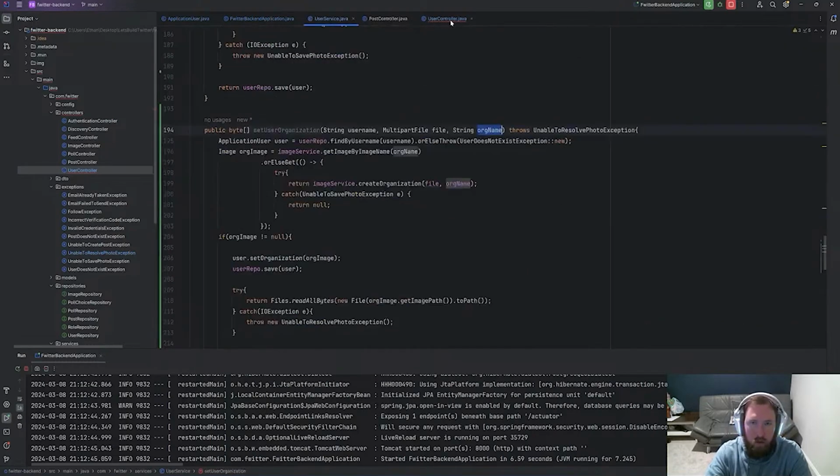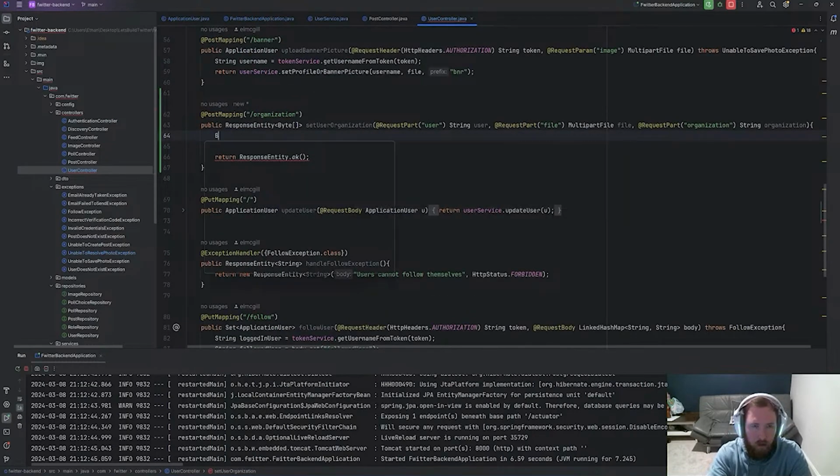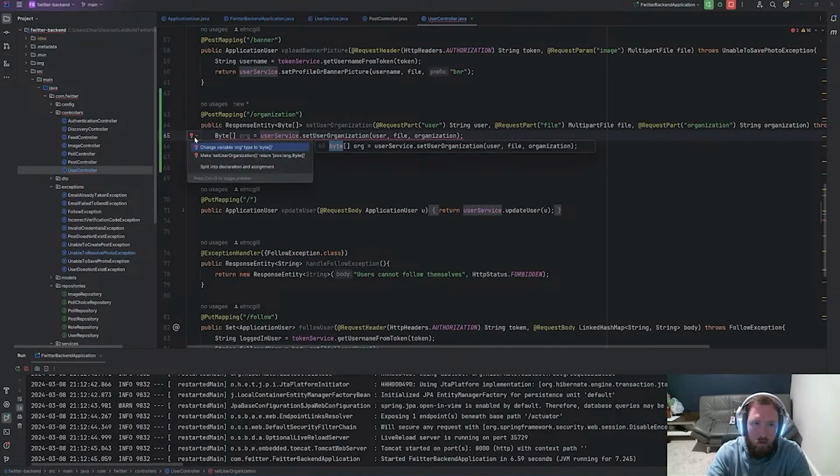So now we can say byte array org is equal to userService.setUserOrganization. We have the user, we have the file, and we have the org name, organization. And this could throw an exception, so let's go ahead and deal with that. Add exception to the call signature, since it could throw this. Okay, I guess it has to be this, so that's fine.